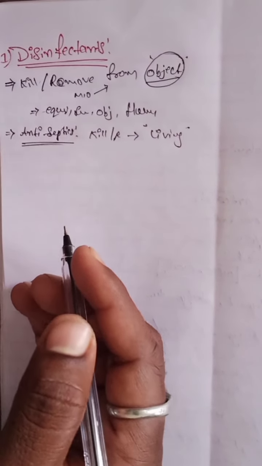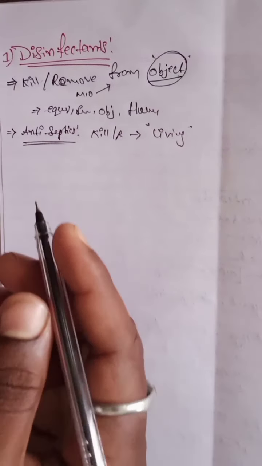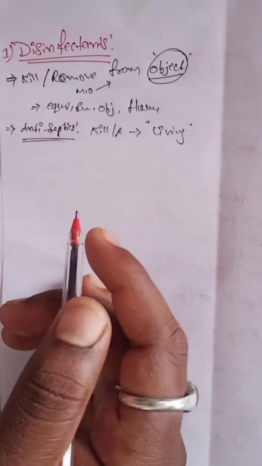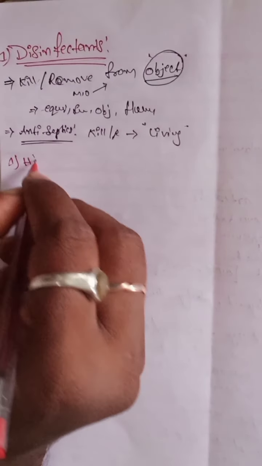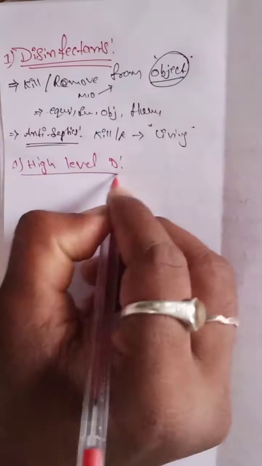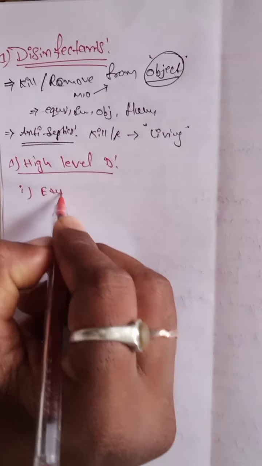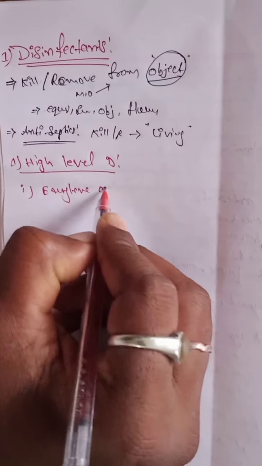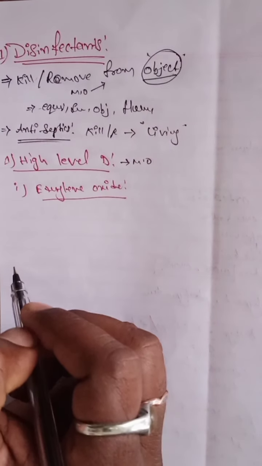Different types of disinfectants are used for the removal of microorganisms. What are they? The first classification is the high level disinfectants. In high level disinfectants, number one is ethylene oxide. High level disinfectants are active against all these microorganisms. The example is ethylene oxide.